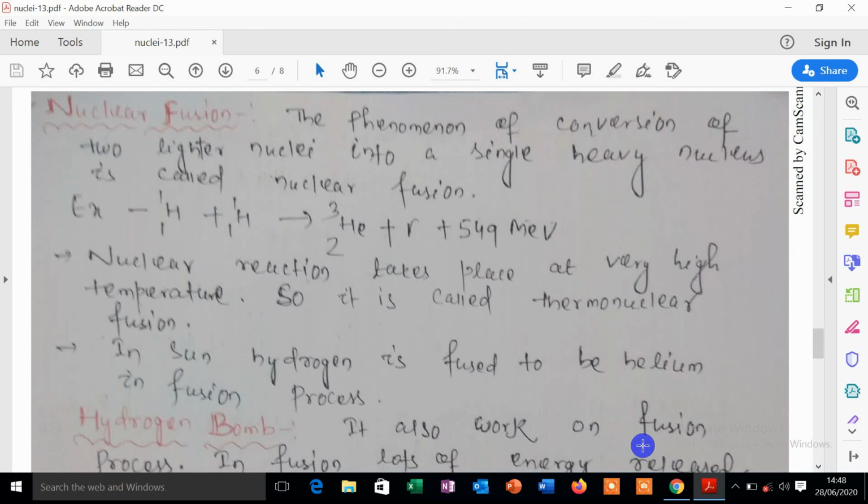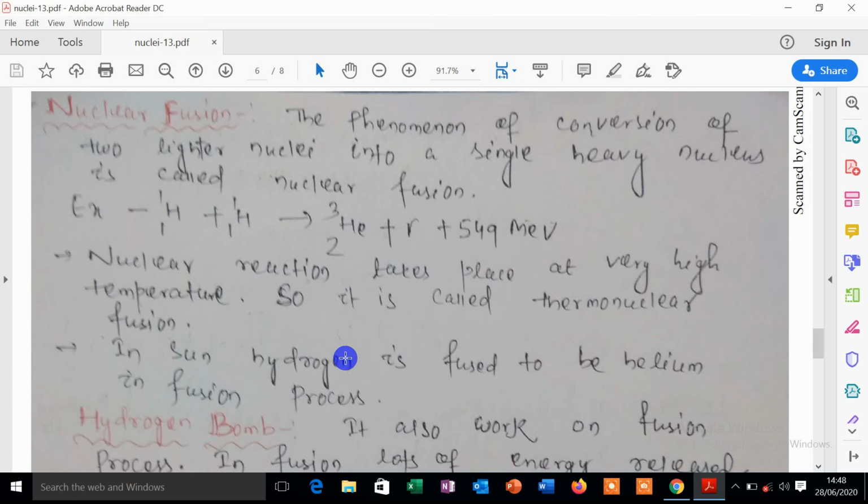For example, when hydrogen 1-1 plus hydrogen 1-1 fuse together, it will give helium 2-3 nucleus plus gamma particle plus a high amount of energy, that is 5.49 MeV, mega electron volt. And this nuclear reaction takes place at very high temperature, so it is called thermonuclear fusion. Thermo means heat. And one thing is there, the fusion reaction will occur at very high temperature.